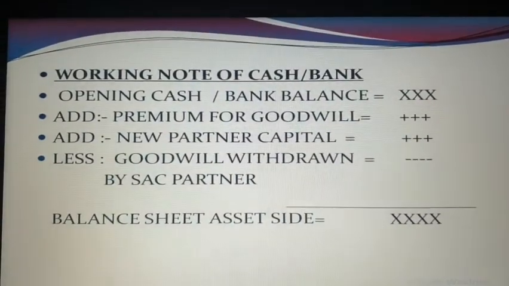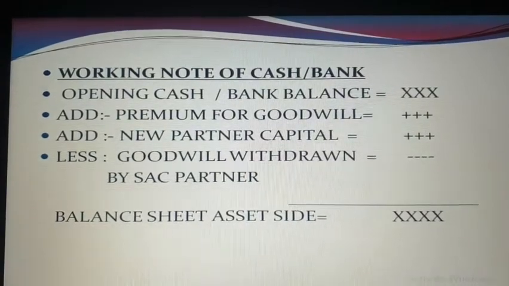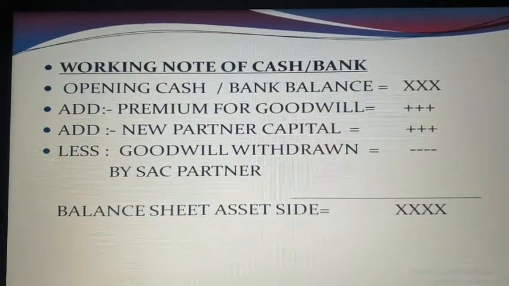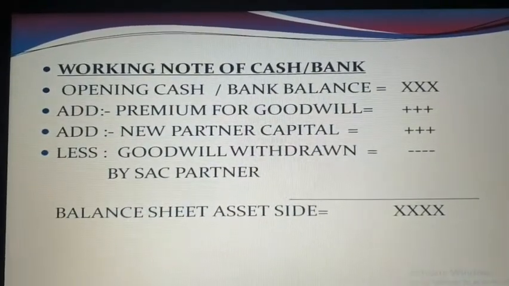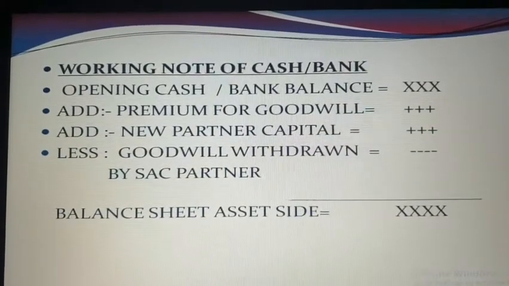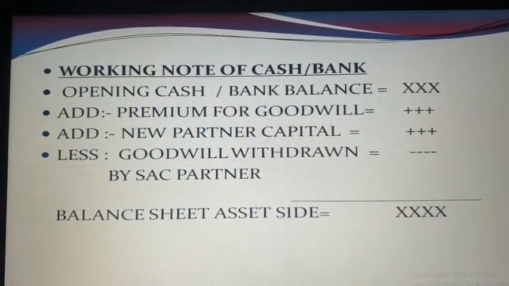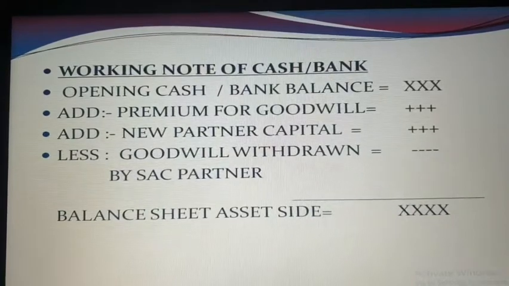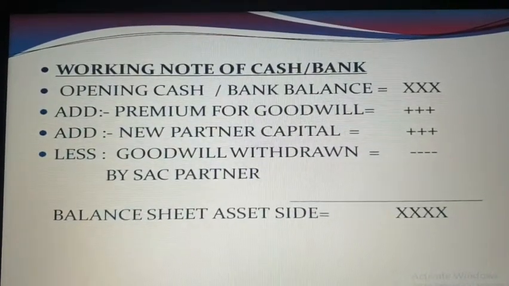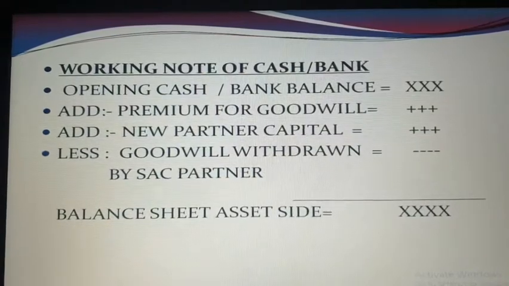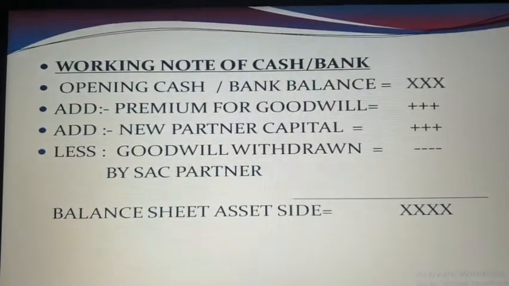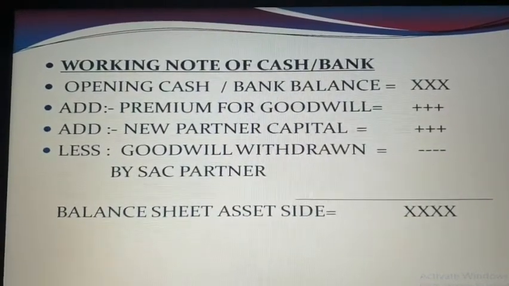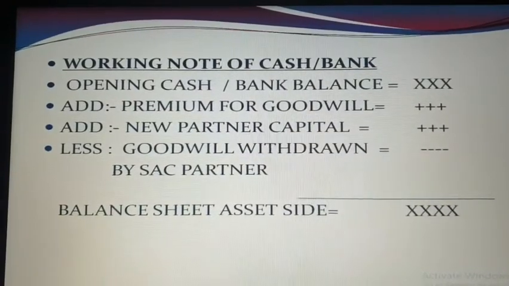Now how to calculate the balance of cash and bank. First of all, you have to mention the opening cash and bank balance which is already given in the balance sheet. After that, the amount of goodwill and capital brought in by the new partner will be added to the opening cash and bank balance. If the goodwill which is distributed to the sacrificing partners in sacrificing ratio is withdrawn by the sacrificing partner, then it will be deducted from the above 3 amounts. Then the final amount will be shown on the asset side of the balance sheet.